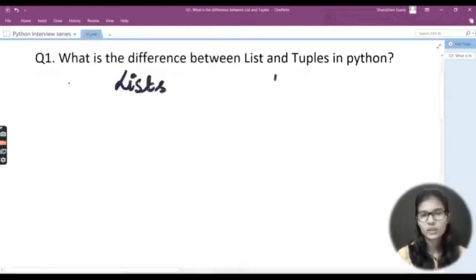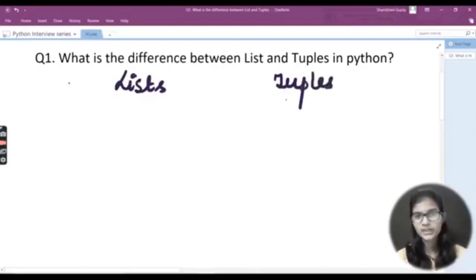So we all know what lists and tuples are. Lists and tuples are basically data types which are used to store different values. In lists and tuples as well, we can store different values that have different data types. This is the use of list and tuple, and the use of both of them is actually the same. But what's the difference between the list and the tuple? Let's discuss that.